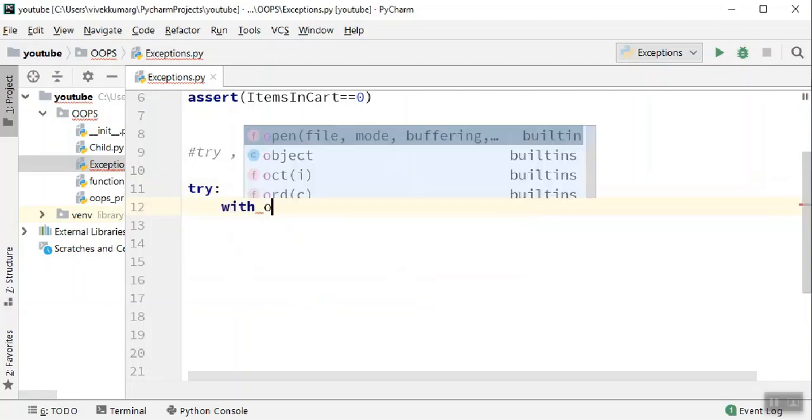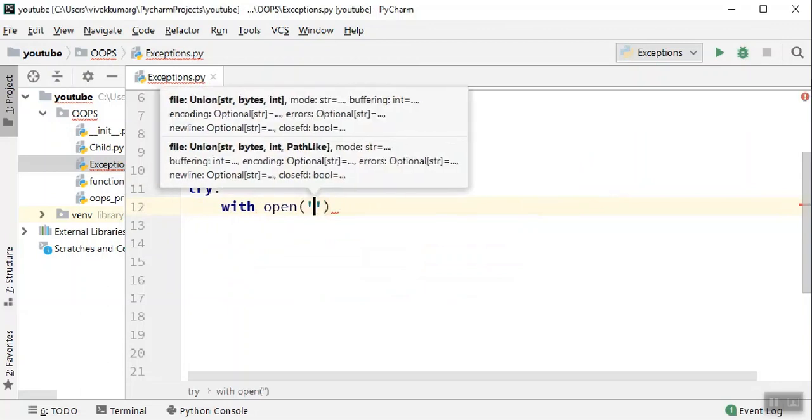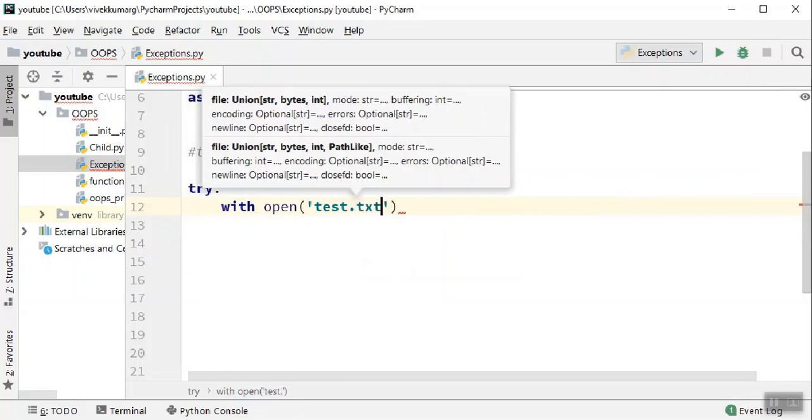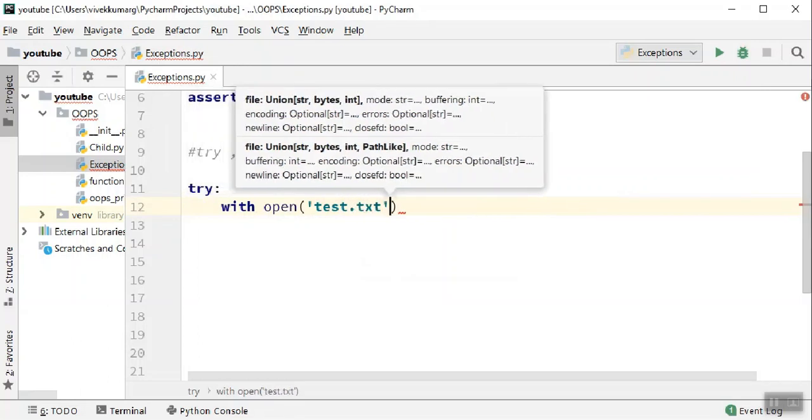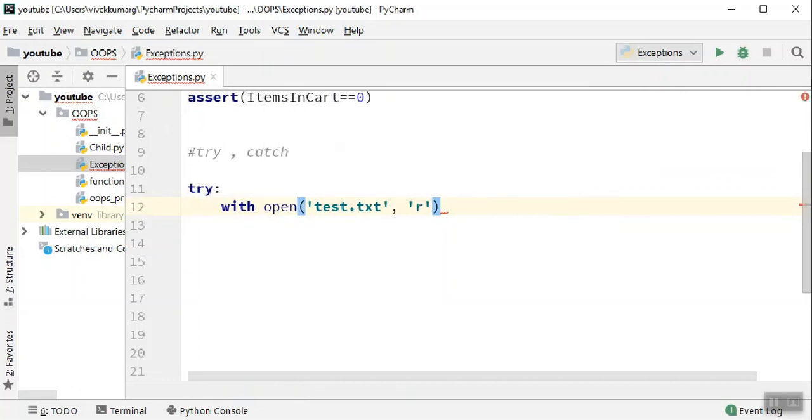I will say with open test.text as a reader, and then colon.